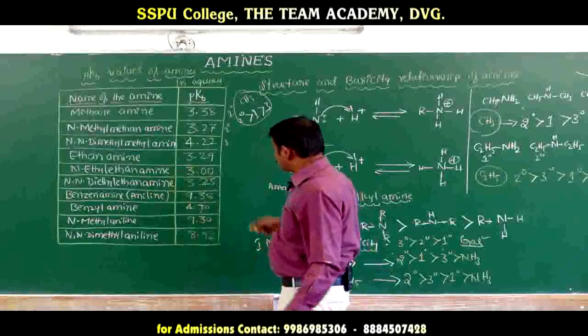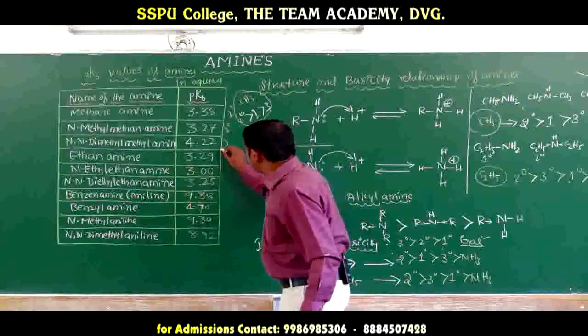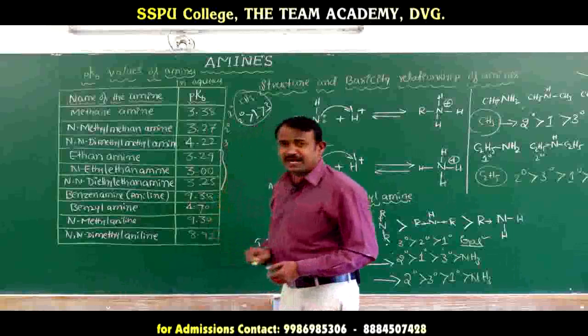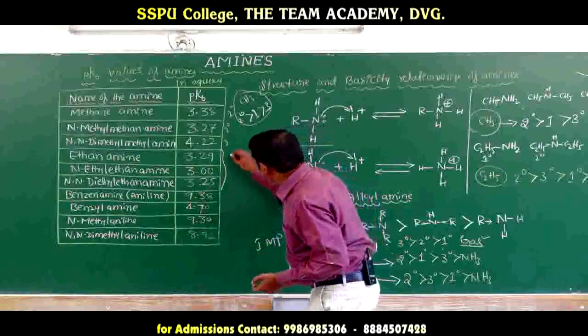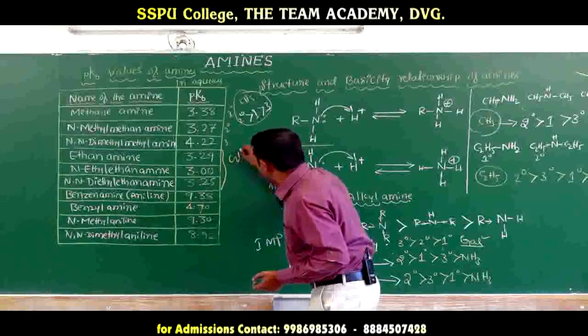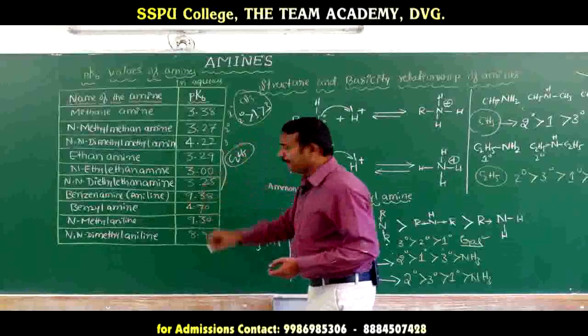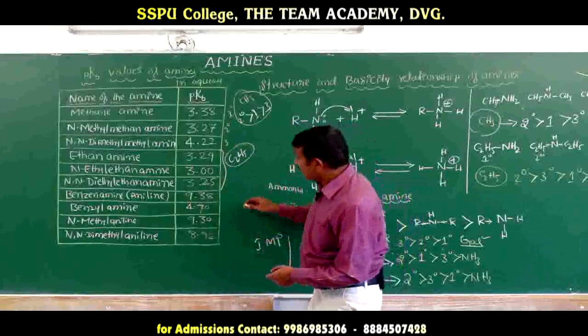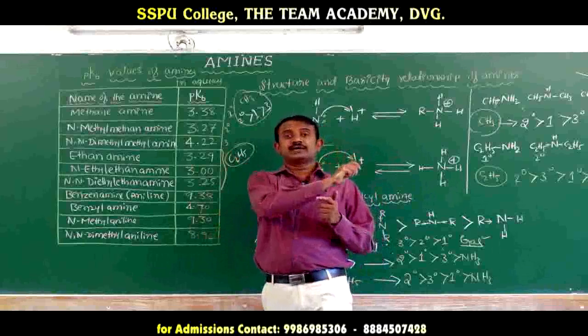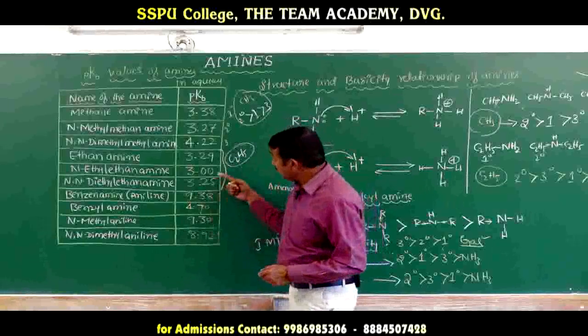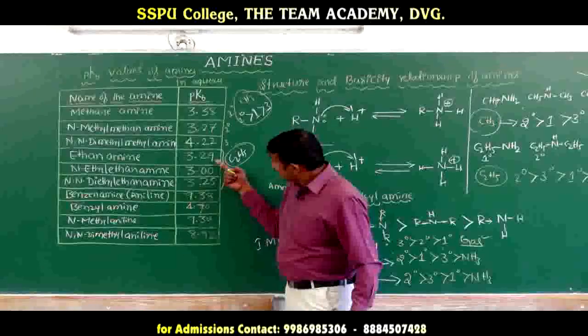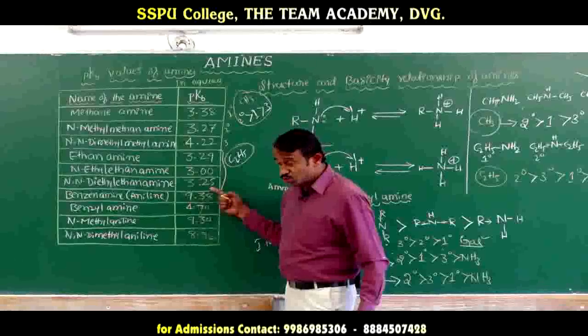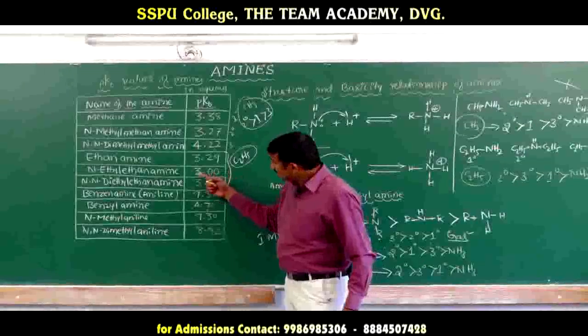Here the same order applies for all three, primary, secondary and tertiary, when R equals C2H5. When R equals C2H5, which one has the lower pKb value? The pKb values are 3.0, 3.29, 3.22. Which one is lowest? The secondary amine.